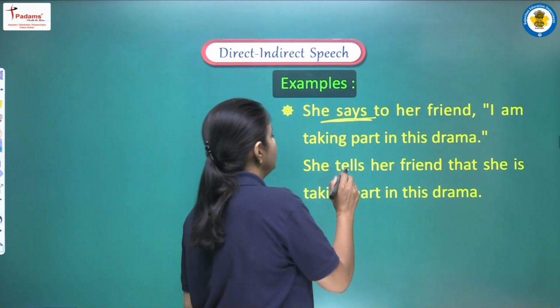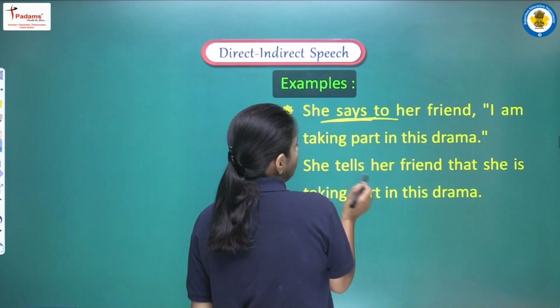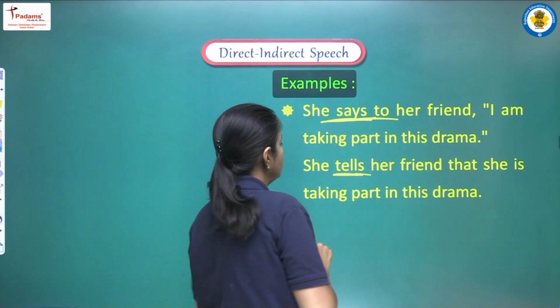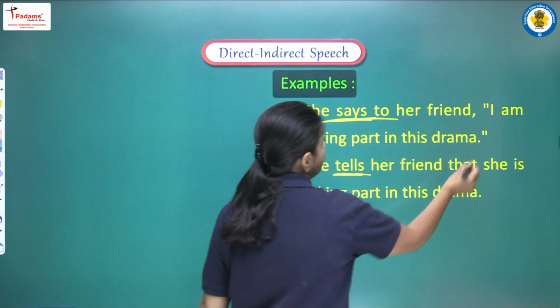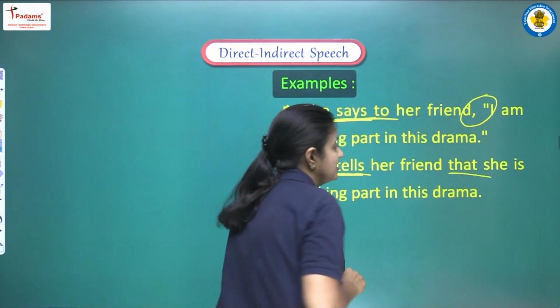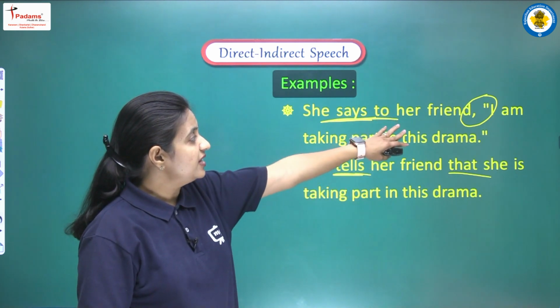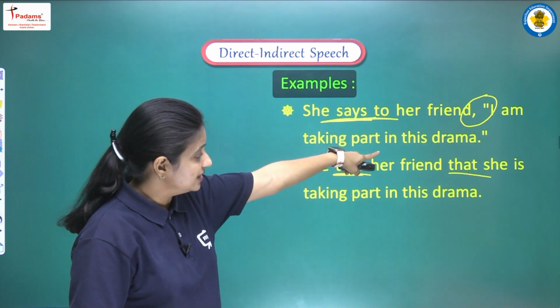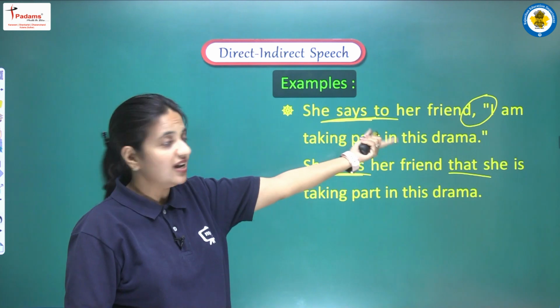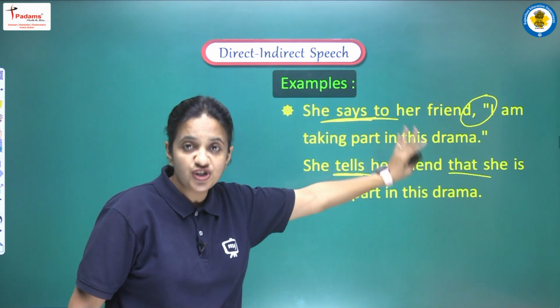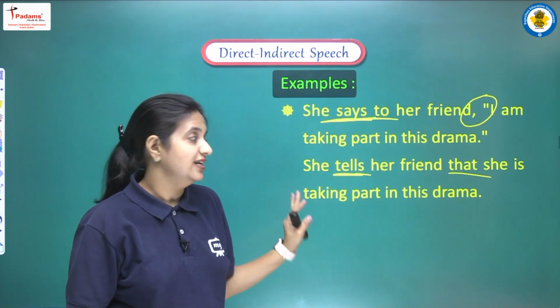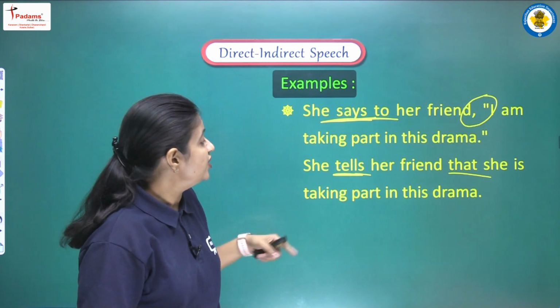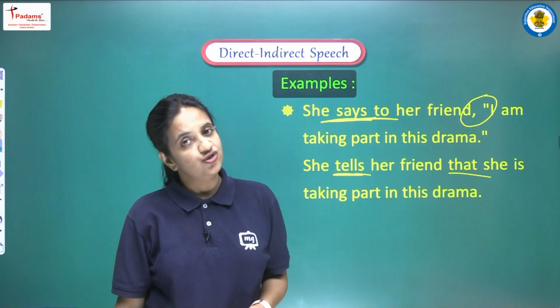Okay. So here we will write says to. It will be converted into tells. So we are writing she tells her friend. Next, one connective, that is that, and now the same tense, that is I am taking part in this drama. So we have to change the pronoun. I will be converted into she, but the tense will be exactly the same, and the sentence will be she is taking part in this drama.